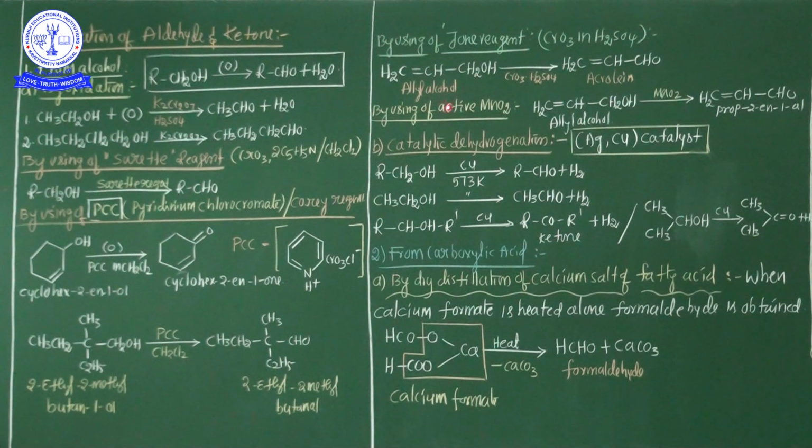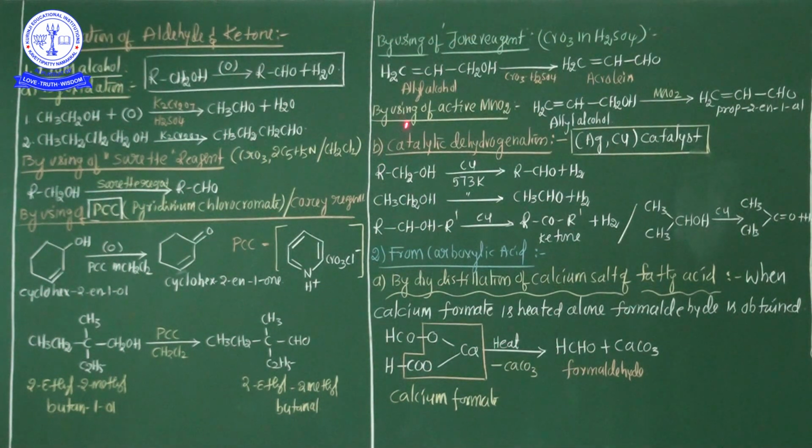For the preparation of aldehyde and ketone, allyl alcohols are used, and definitely the Jones reagent is utilized. So Jones reagent is generally used in the preparation of aldehyde and ketone with the help of allyl alcohol.